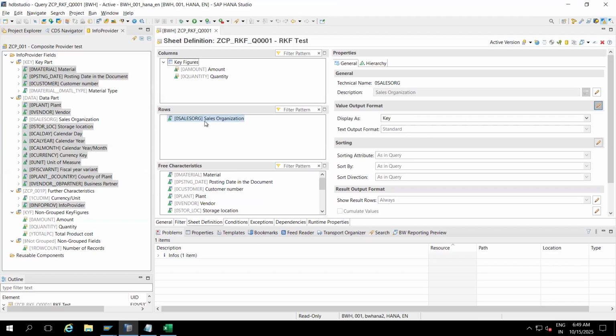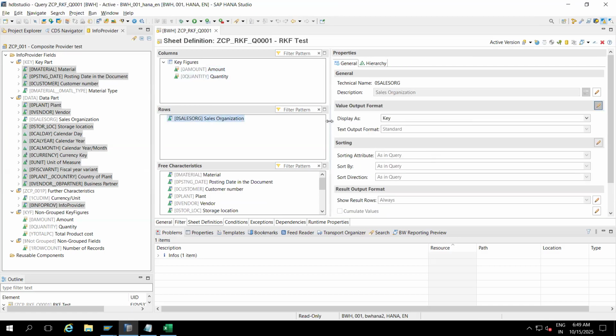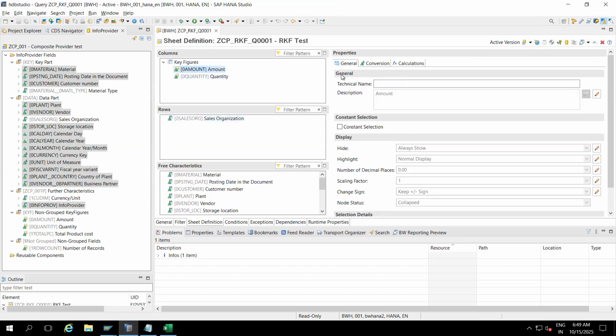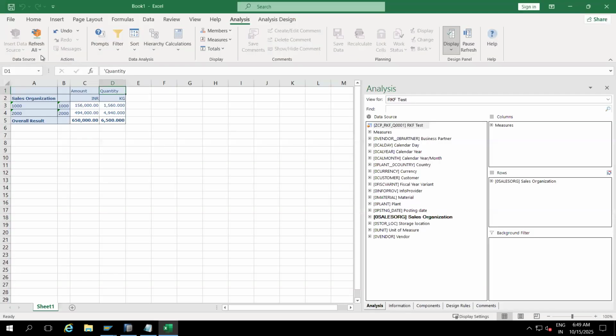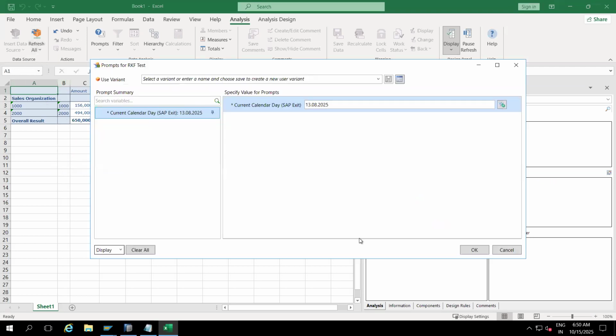These are characteristic InfoObject properties. These are key figure InfoObject properties. They differ a little because this is a characteristic and this is a key figure. Once you make any changes at the BEx query level and save it, here we need to reset the data source. So now you don't see the keys again.